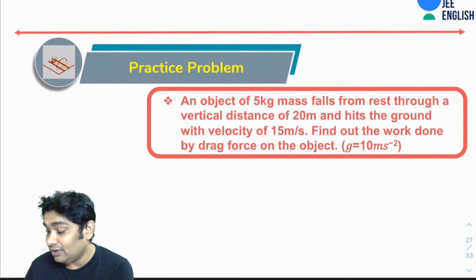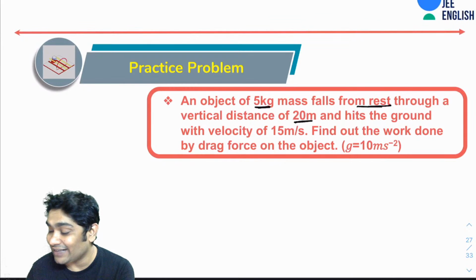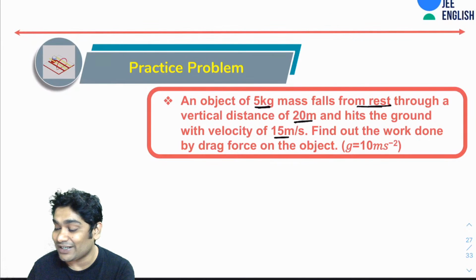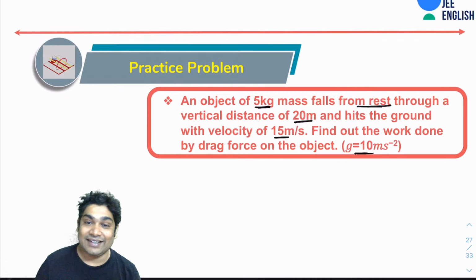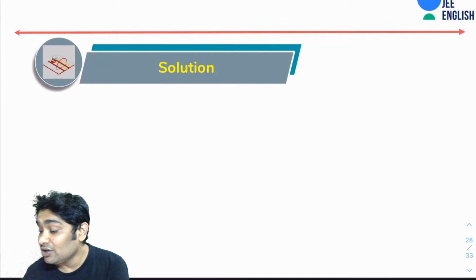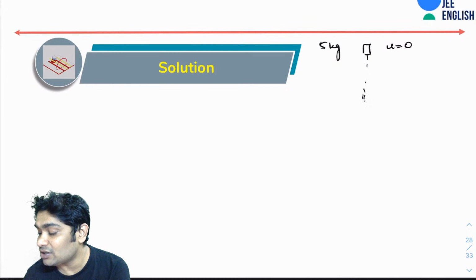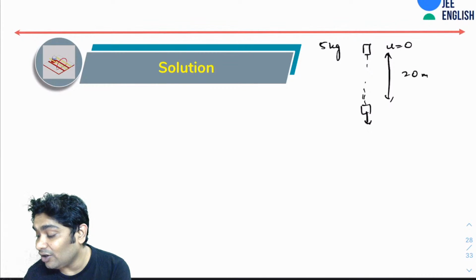You've been told an object of 5 kg falls from rest through a vertical distance of 20 meters and hits the ground with a velocity of 15 meters per second, and the value of g has to be taken as 10. So let's see what is happening. The block is initially here, its initial velocity is 0 and the mass is 5 kg. It drops through a distance of 20 meters and reaches here with a velocity v equals 15 meters per second.